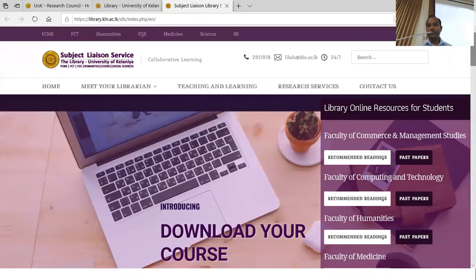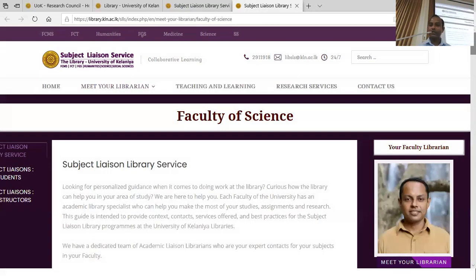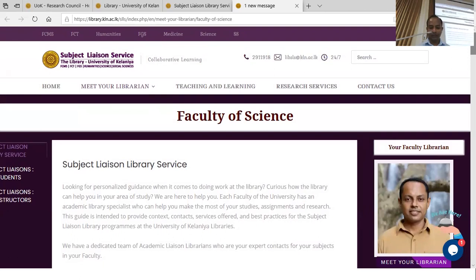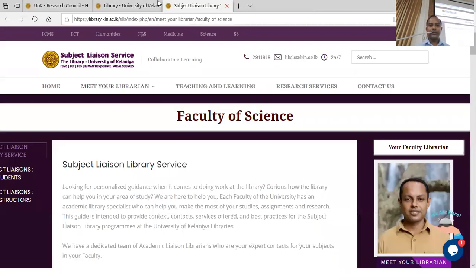Then we have this subject liaison librarian service, through which both the students and the academic staff members can find specific information and services related to your faculty, and see who is your faculty librarian and what kind of services are offered by him, and his contact information there, so that you can join with that librarian for the specific services related to your faculty. So that is the subject liaison service.